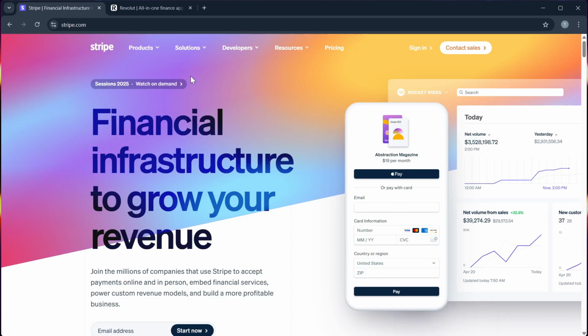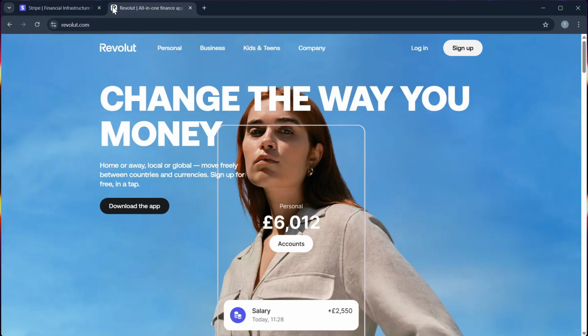Stripe versus Revolut. So in this 2025 comparison, we will break down which one is better depending on your needs.